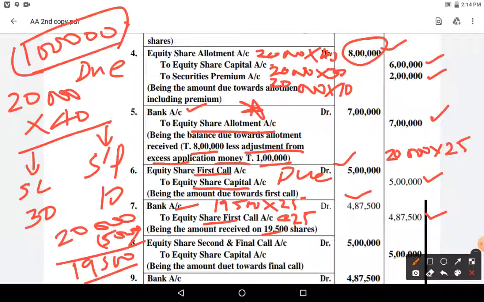That remaining will go to the calls in arrears account and forfeiture account. Okay, this is the receipt entry.